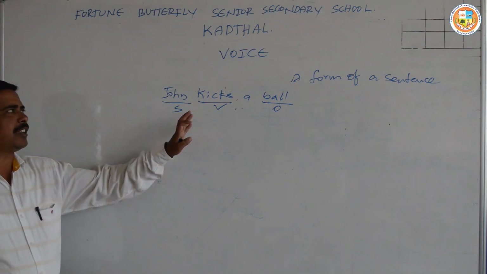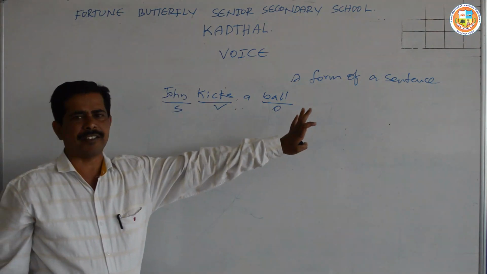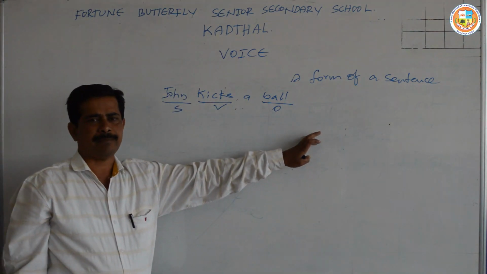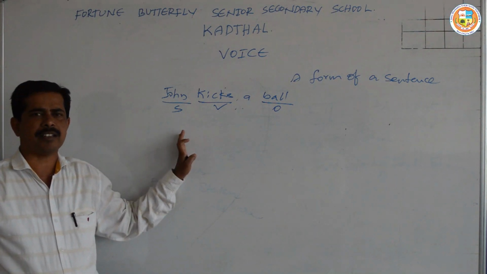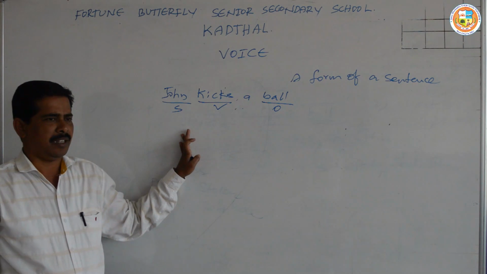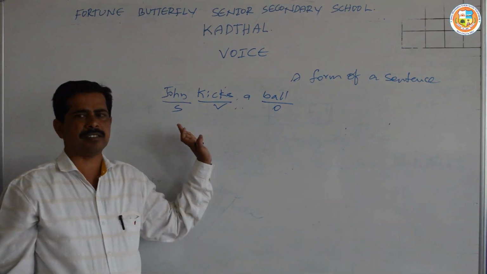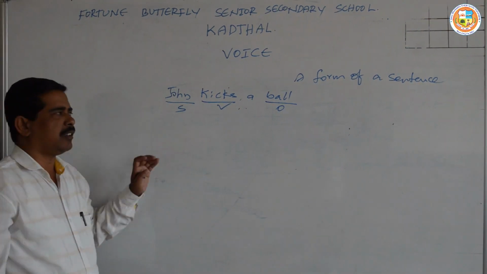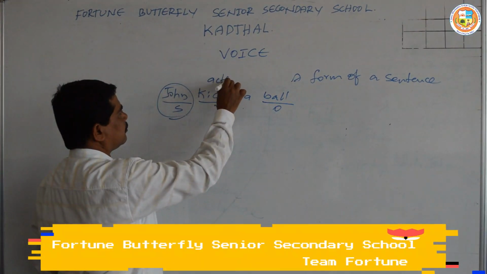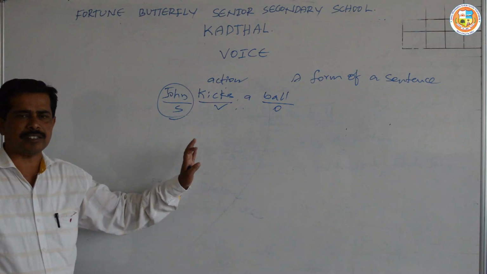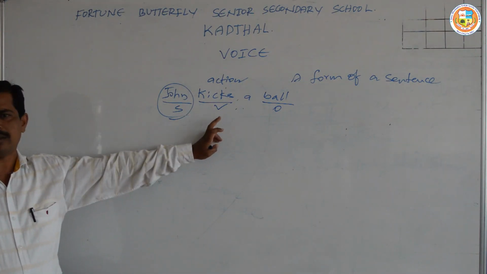As I said very clearly, voice is a form of a sentence which tells whether the subject is the doer of the action or the subject is the receiver of the action. In this sentence, the subject is the doer of the action. Here, subject John is doing some sort of action. What sort of action is he doing here? He is kicking a ball.